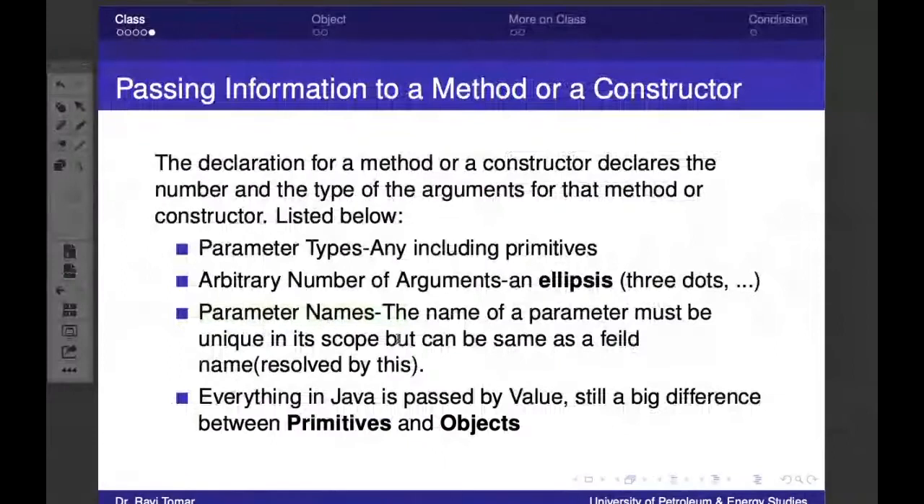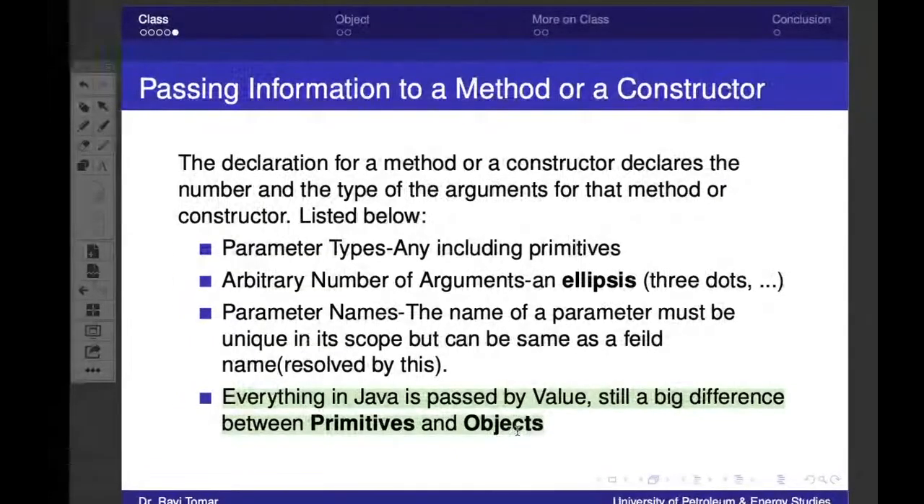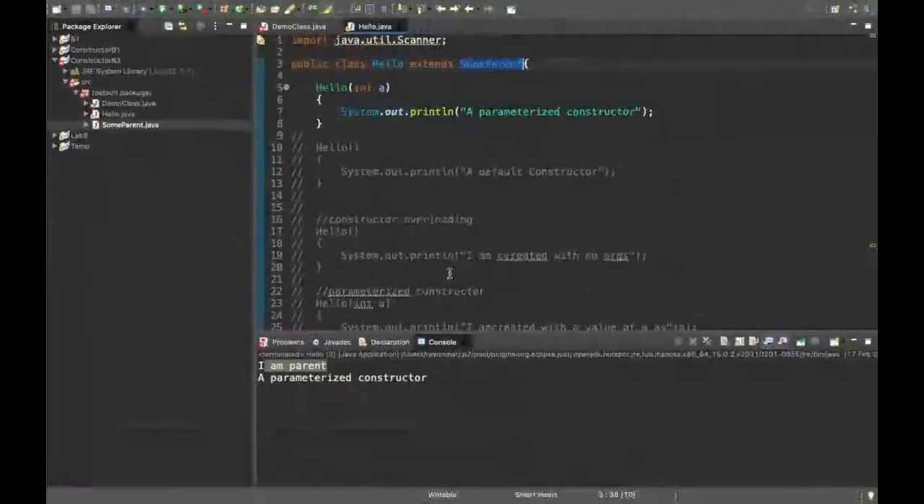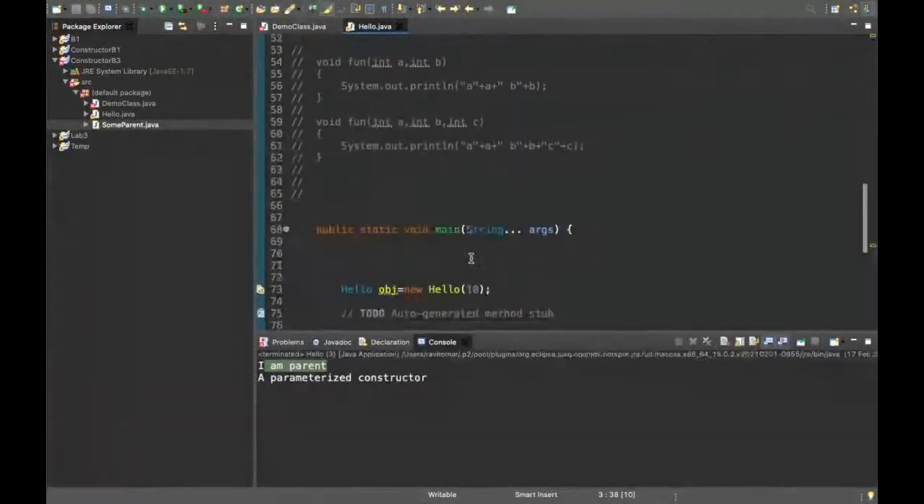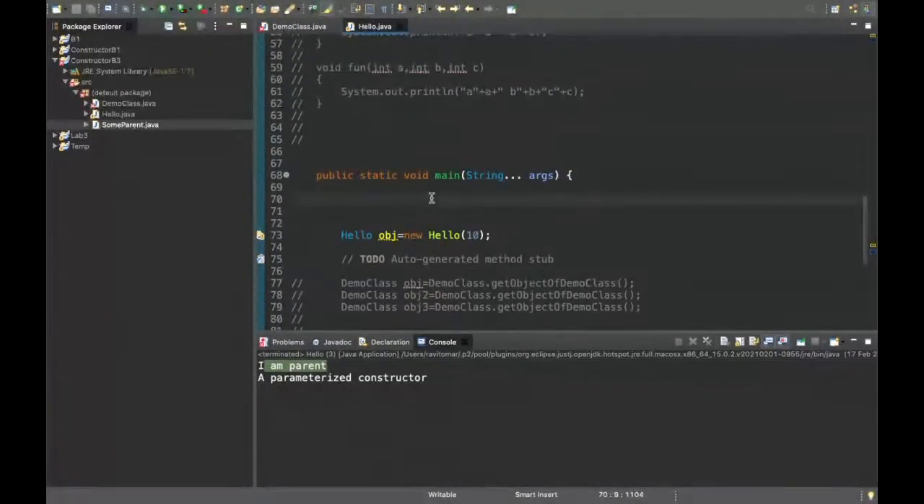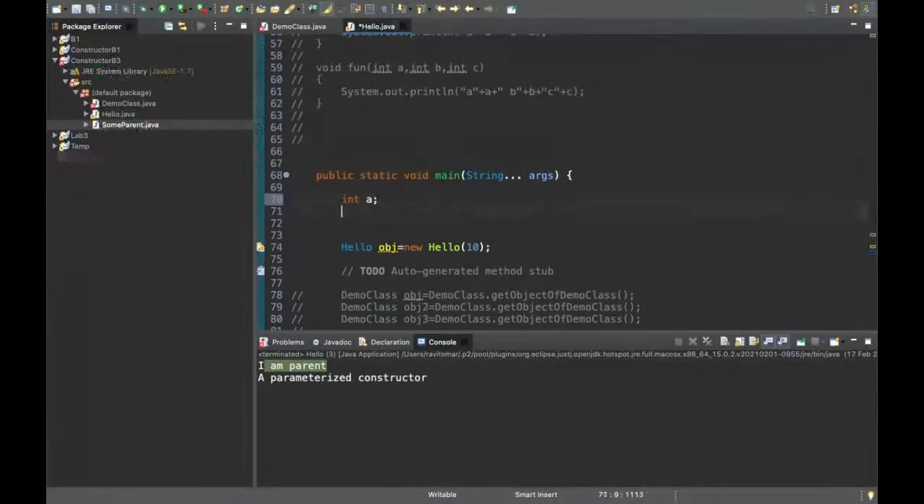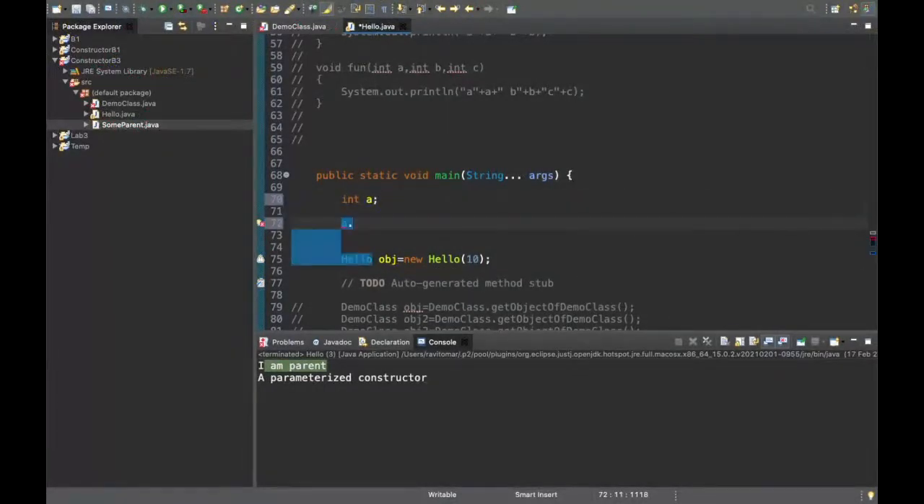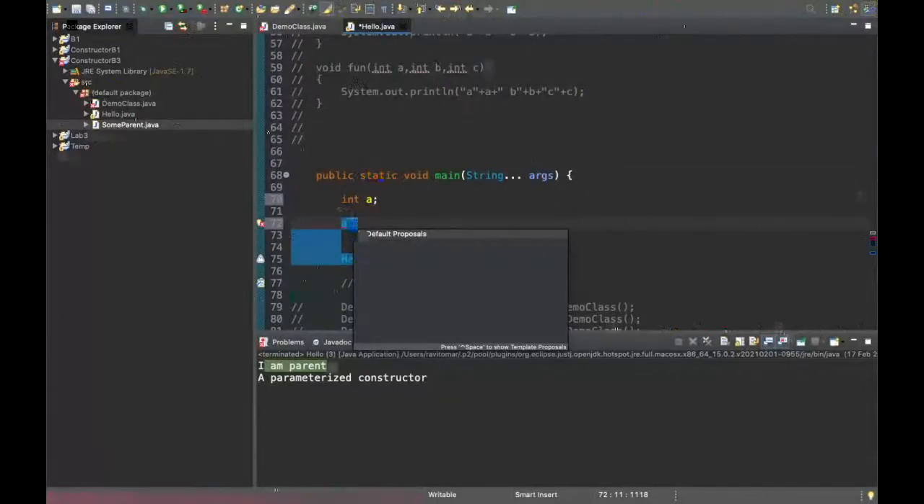Moving ahead, we discussed that everything in Java is passed by value, still there is a big difference between primitives and objects. What is the big difference basically? If I come to my main function and create a variable a, because it is a primitive and not an object, if I press Control space there is no function at all. It is not an object because it does not have any function inside it.